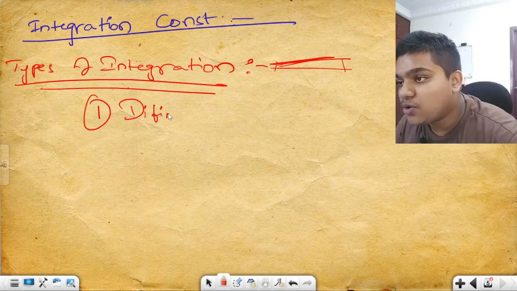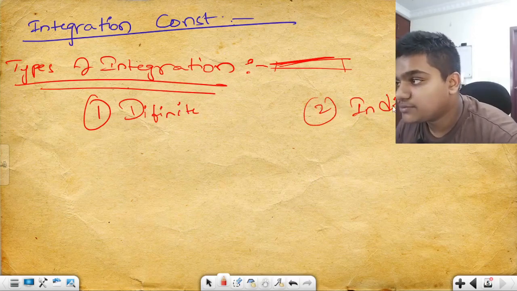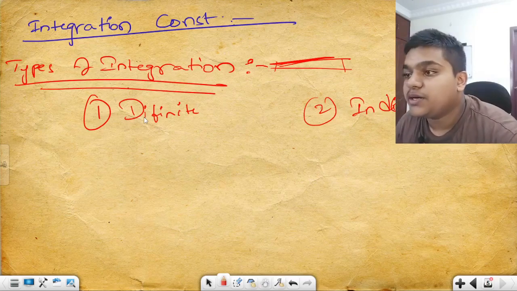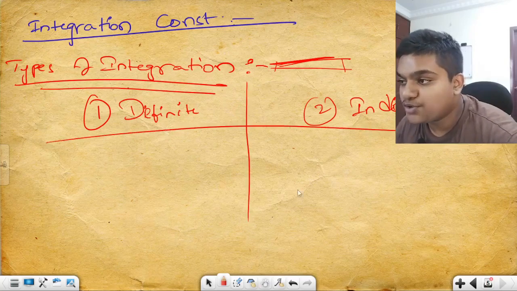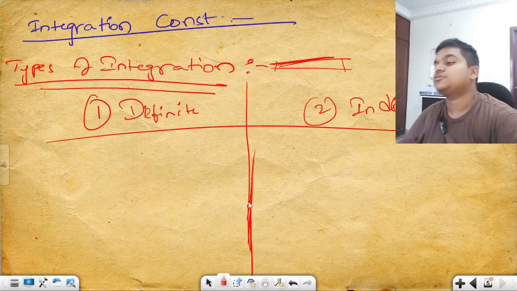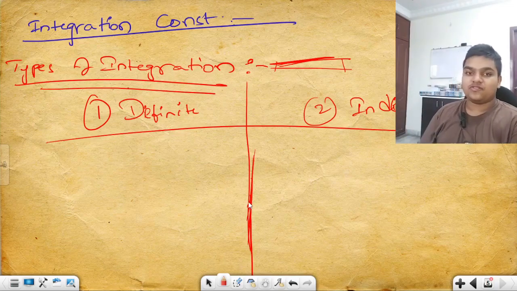One is called definite integration, and the second one is called indefinite integration. These are the two types of integrations that we have. So what is definite integration? What is indefinite integration? Let us try to understand the literal meaning of these.